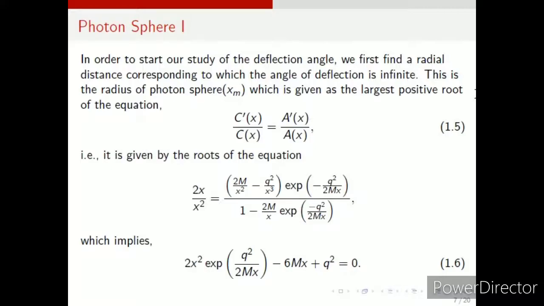Now 1.5 is the expression by which we will calculate x_m, which is the photon sphere distance. We have to find the roots of this equation, and we will get that as the position of the photon sphere. Now in this paper we have found it graphically because it was not possible to solve this equation analytically. However, we have found good results.